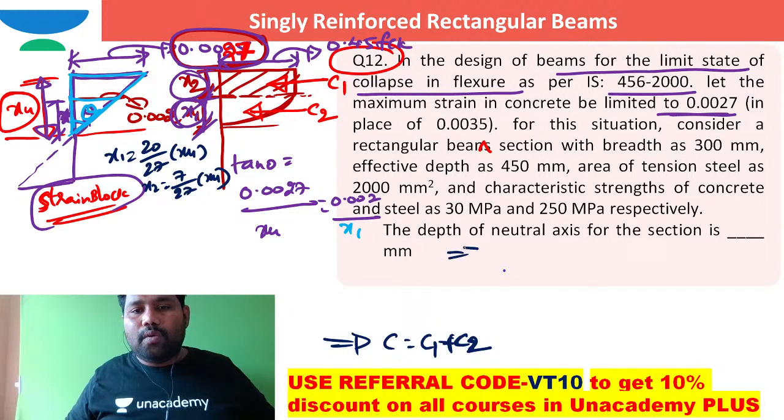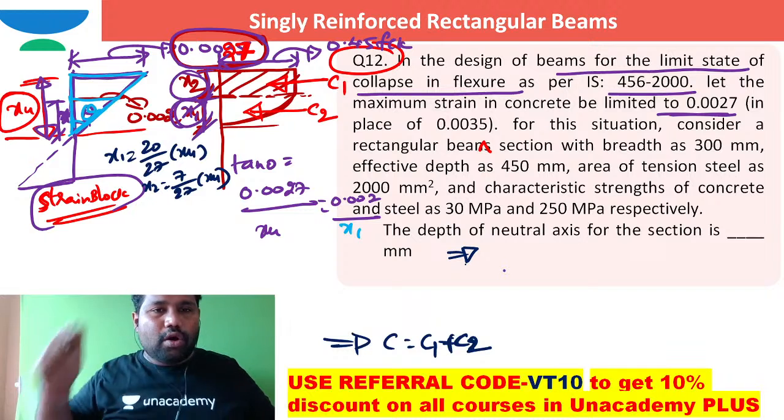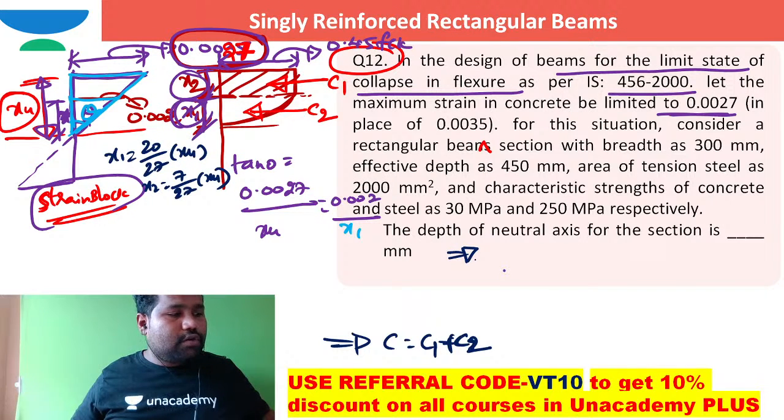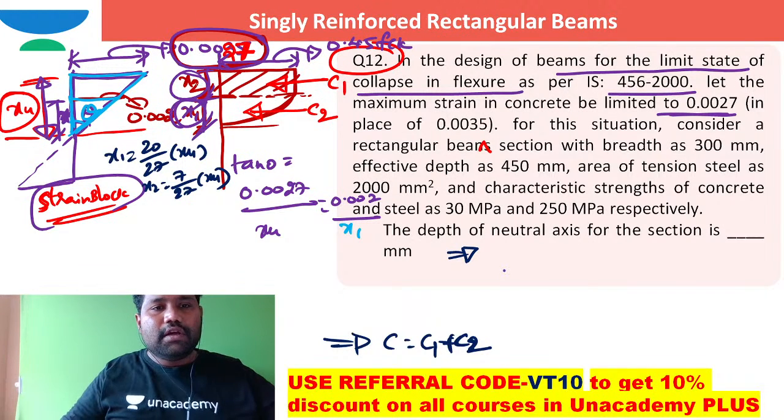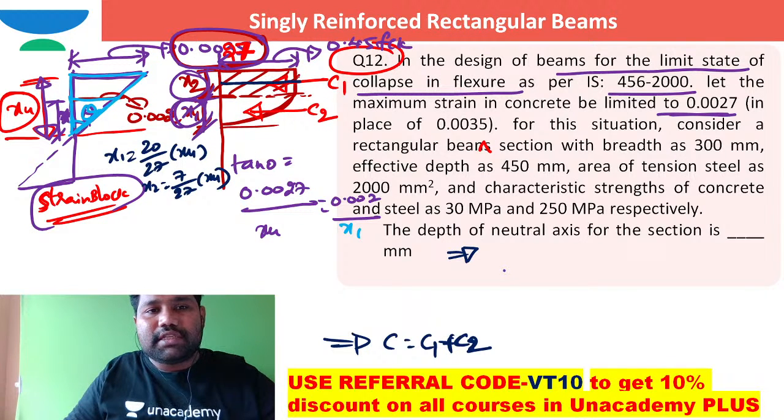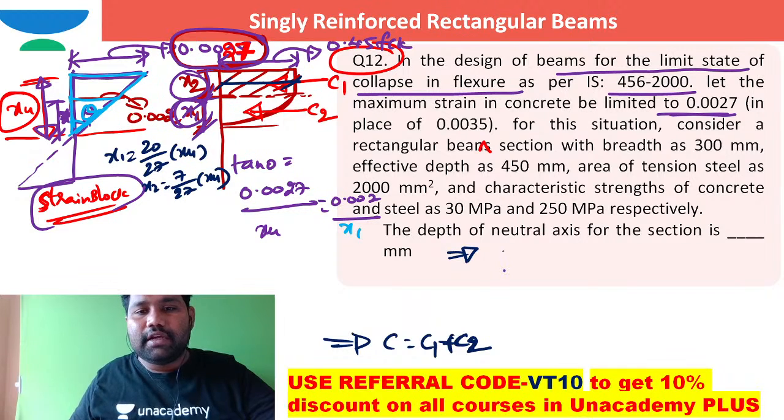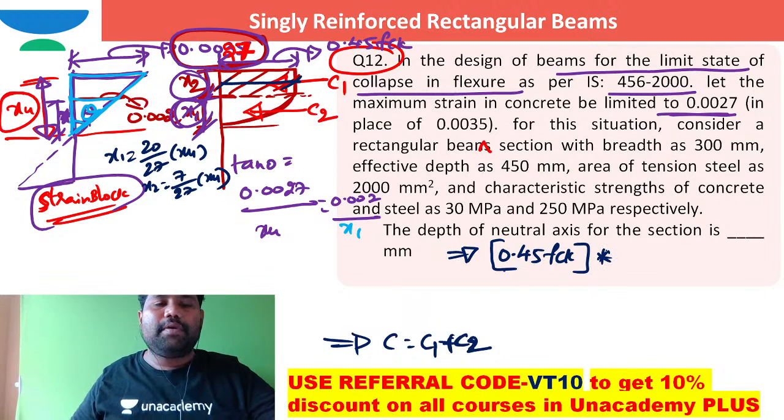Now, how can I write this? Total compression force is C1 plus C2. What is this compression force C1? This is for this rectangular stress block. What is the average stress in this rectangular stress block? It is 0.45 FCK, the average stress in the rectangle, multiplied by the area acting on this.